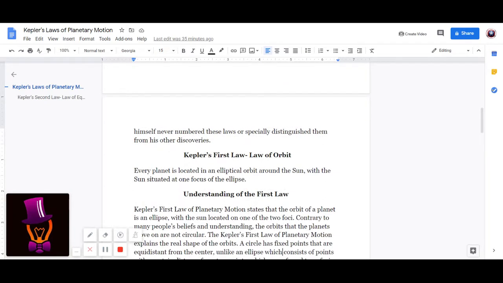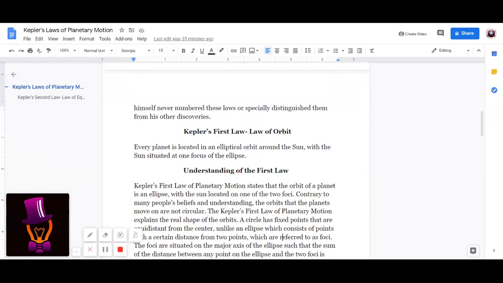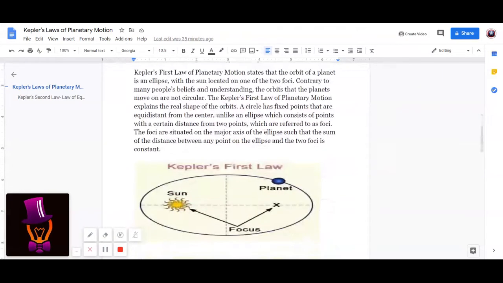Kepler's first law was the law of orbit. This law states that every planet is located in an elliptical orbit around the Sun, with the Sun situated at one focus of the ellipse. Understanding the first law: Kepler's first law of planetary motion states that the orbit of a planet is an ellipse, with the Sun located on one of the two foci. So there are two foci on the major axis, and the Sun is situated in one of them.